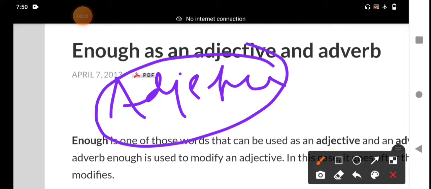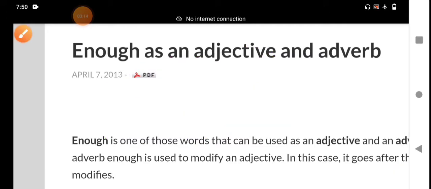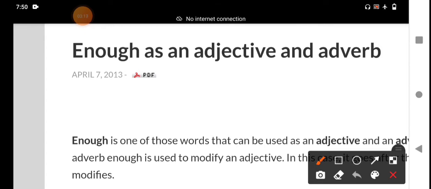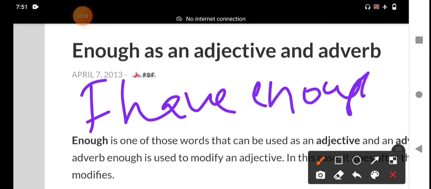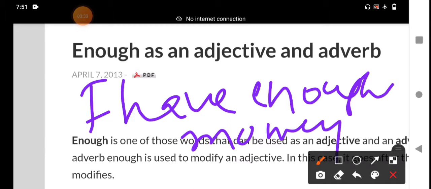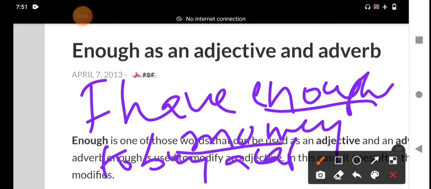For example, I will give you one sentence. Enough functions as an adjective, that is the topic. First we will discuss the function of enough as an adjective. For example, I have enough money to buy a car. This is one of the examples I will explain to you. I have enough money to buy a car.